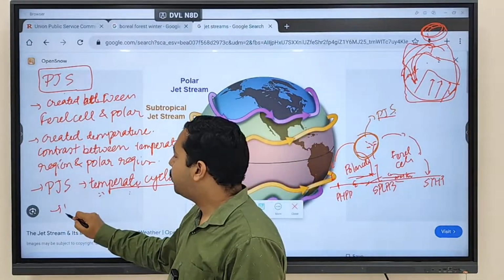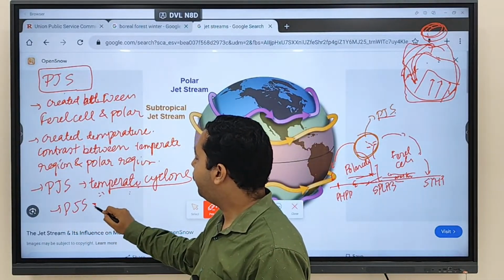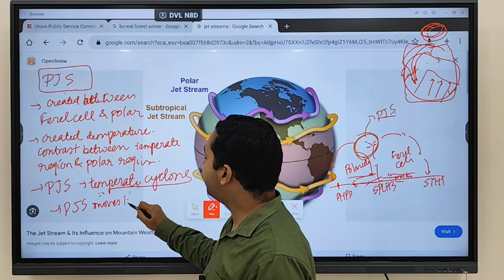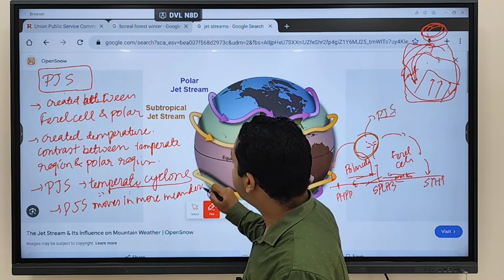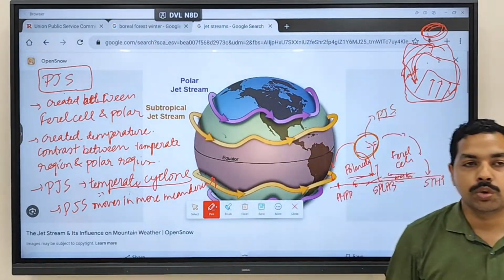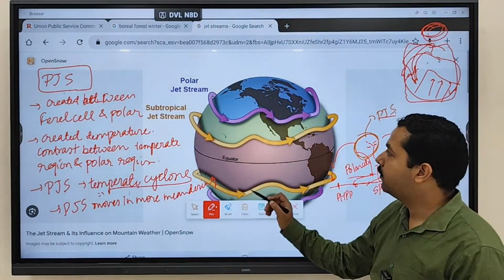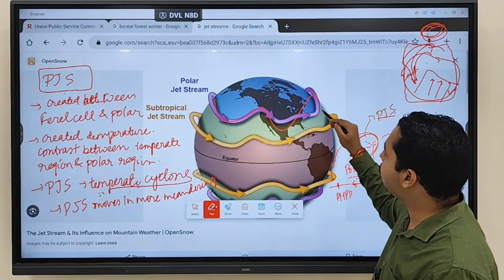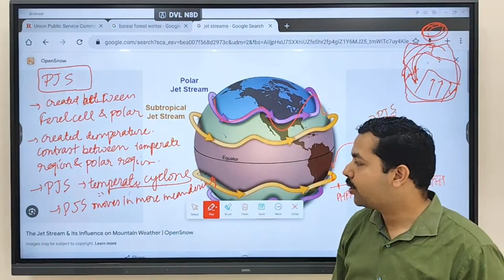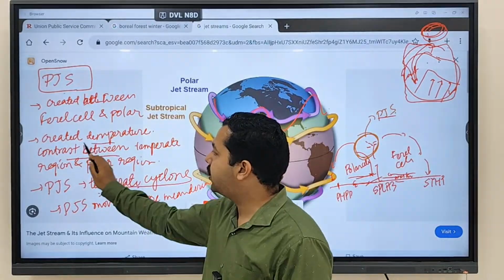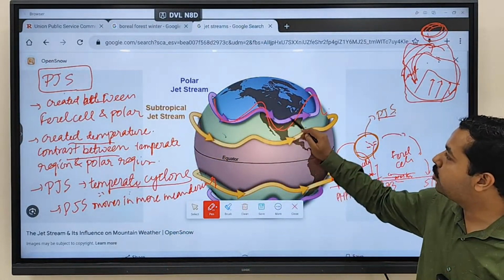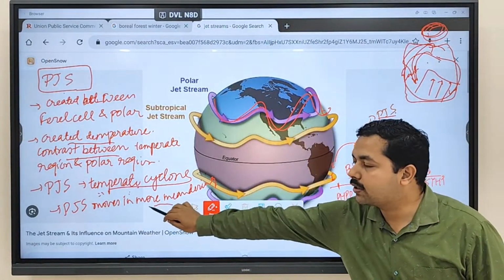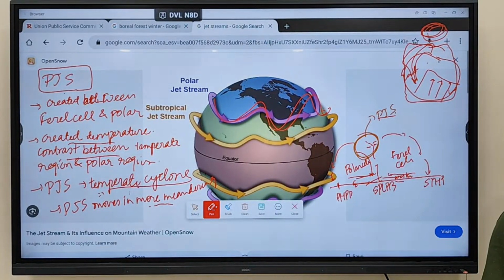Again, polar jet stream moves in a more meandering fashion. Why does it move in a more meandering fashion? We discussed this. Because of more temperature contrast. Why more meandering fashion? Because of high temperature contrast.